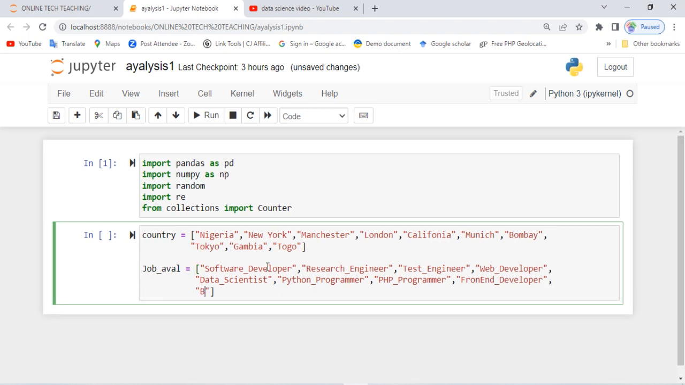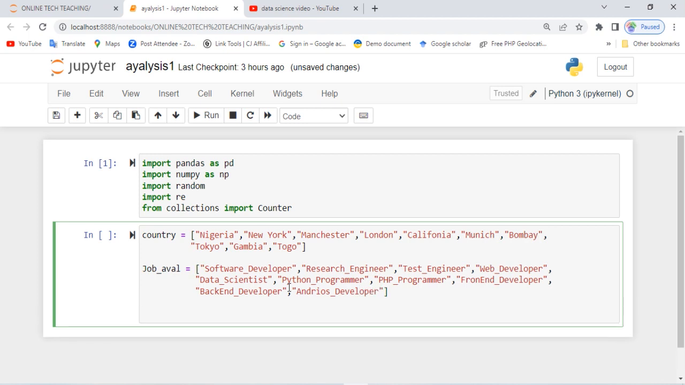We have back end developer. How many professions have we listed so far? 1, 2, 3, 4, 5, 6, 7, 8, 9. Now they must be equal in list. Then the last one, we have Android developer. These are the list of skills all these applicants have. Now, what are the list of companies?